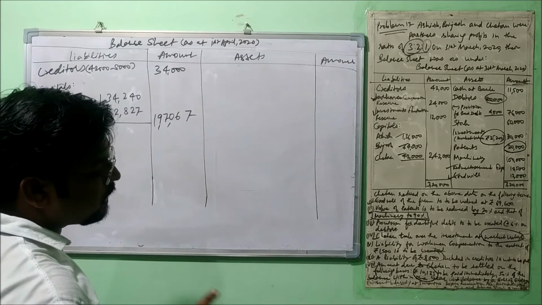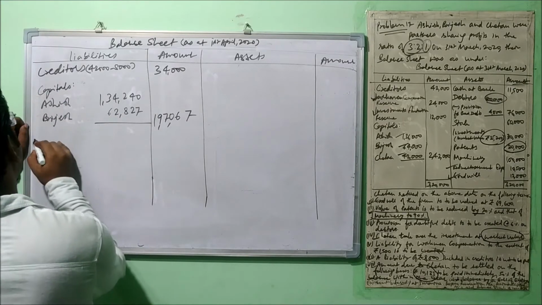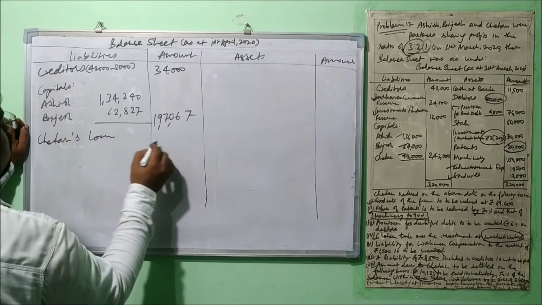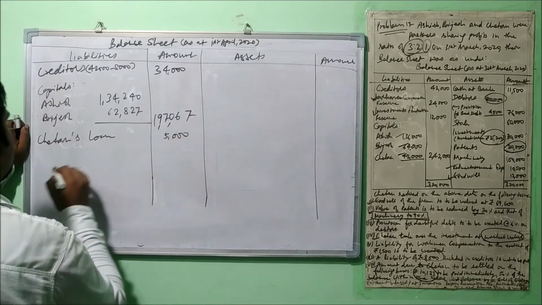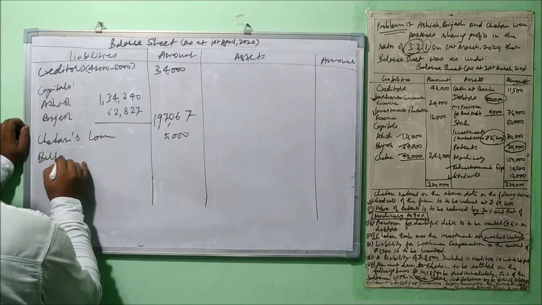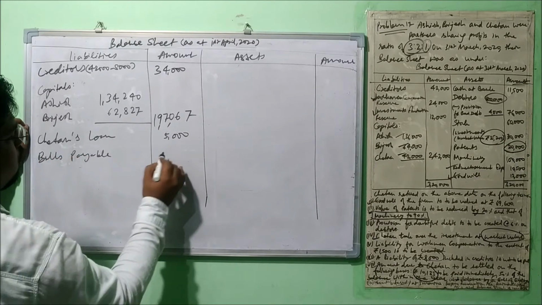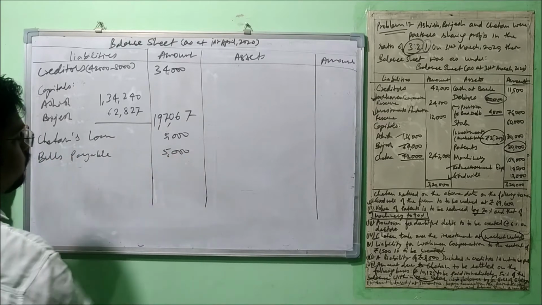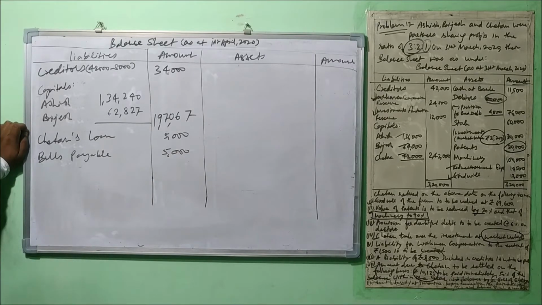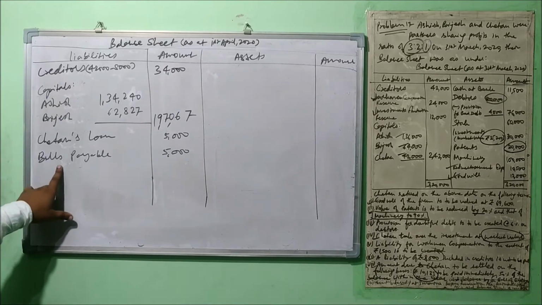Okay, now any other liability? No, but the liability we have Chetan's loan of rupees 5,000. We have bills payable, right, of 5,000 on the name of Chetan. Okay, these were the liability created because still we have not made the payment. Okay, so these will be shown here as liabilities till these are paid. After 3 months, this will be paid. Okay, so it will not be mentioned here.